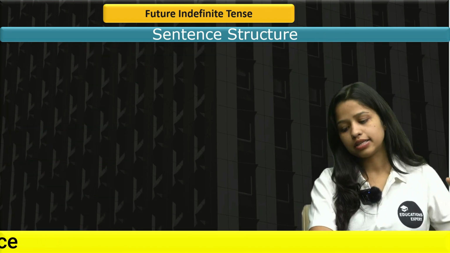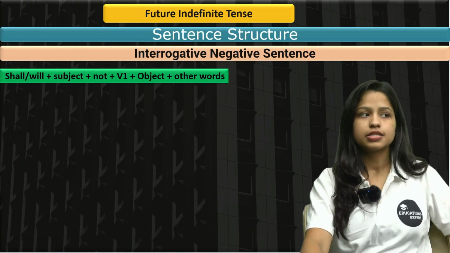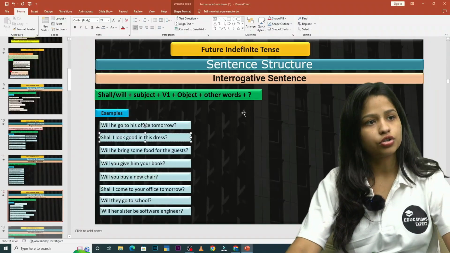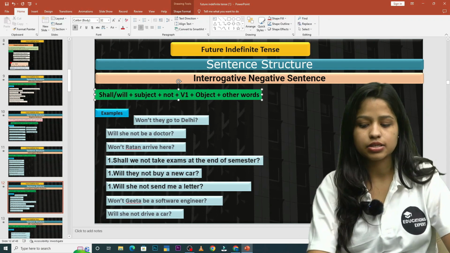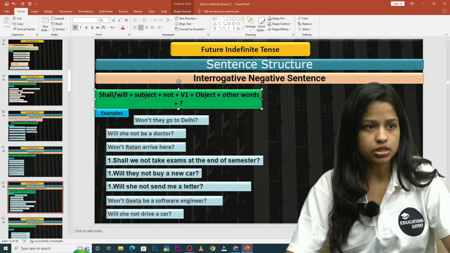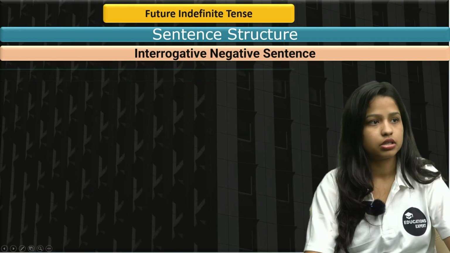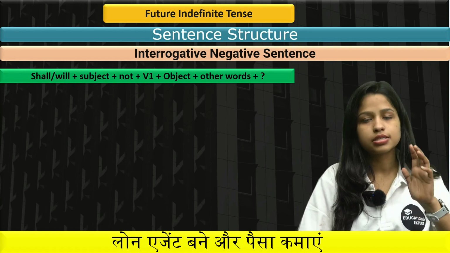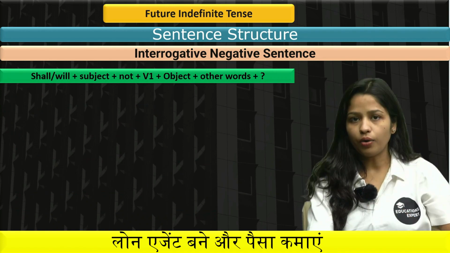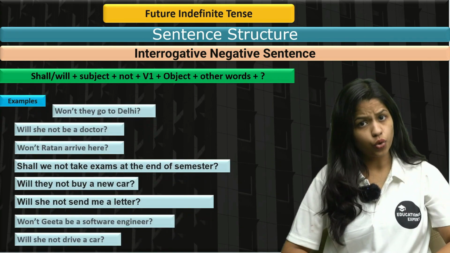Forward. All right, now it's time for the sentence structure of interrogative negative sentences. Again, there is one thing missing. How I forgot this. The structure is: shall/will, subject, not, V1, object, other words, and a question mark. All right, now let's understand some examples of it. Won't they go to Delhi?